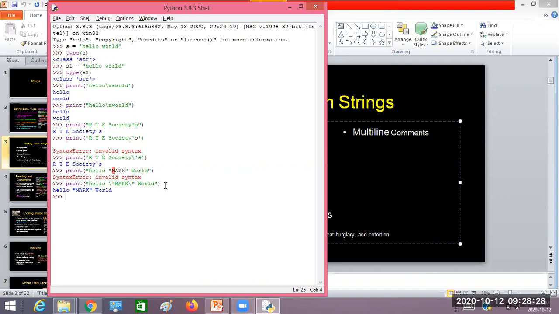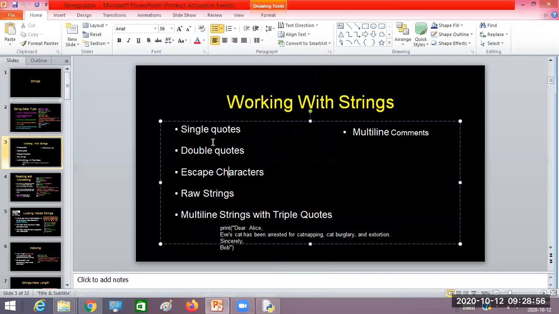Likewise, if a double quote is to be displayed as a character in the text message, either in the print function or in any string variable, you need to escape it with a backslash character. That is called escaping; it is a special characteristic. Did you understand the difference between the single quote and double quote? Yes, sir. So that's the nature of strings with single quotes and double quotes, as well as the escape characters. Now, what about raw strings?